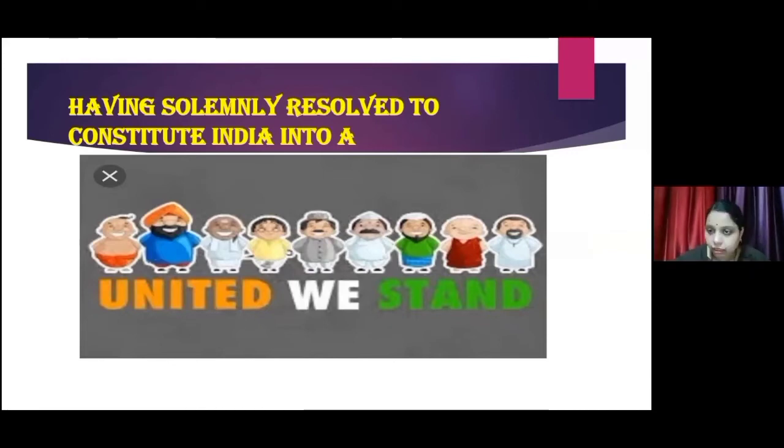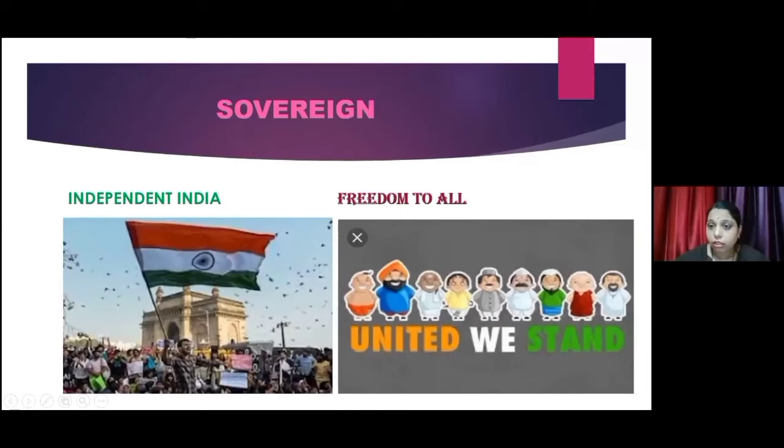हम लोग अपनी कंट्री को कैसे बनाएंगे? How are we going to make our country? Now the first point is sovereign. What do you mean by sovereign? Sovereign means independence. India was ruled by Britishers for a long period, and this period ended on 15th August 1947. So our country became independent, and we are now free to take any decision.